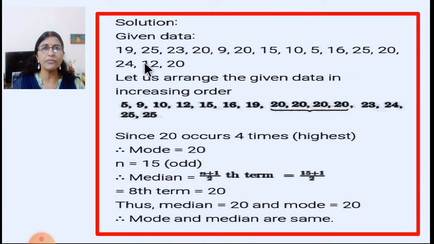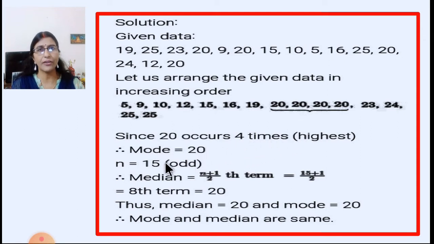Now what we will do is arrange this data in increasing order. So it is arranged here. You can see 5, 9, 10, 12, 15, 16, 19, 20, 20, 20, 20, 4 times 20 is written, and then 23, 24, 25, and then 25. And here you can see 20 occurs how many times? 4 times, which is the highest. So the mode is equal to 20.